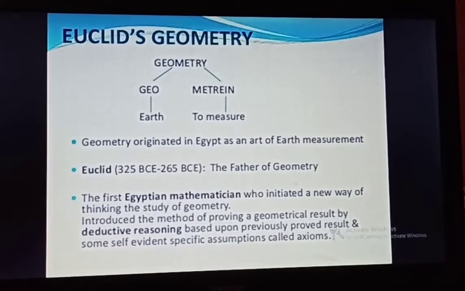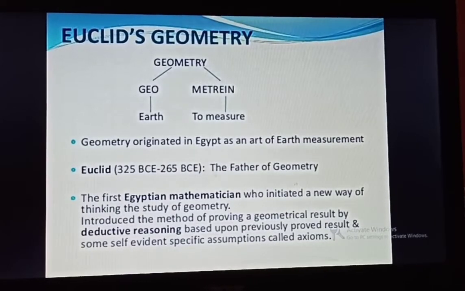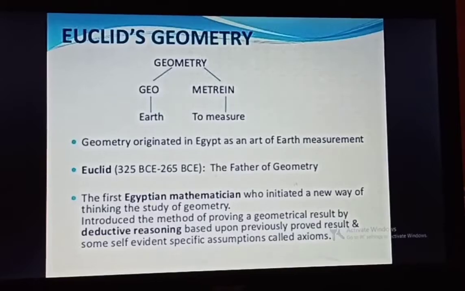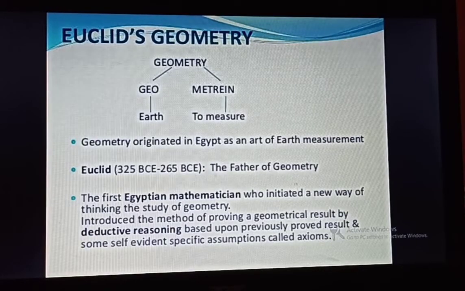Euclid is also known as the father of geometry. He was the first Greek mathematician who initiated a new way of thinking in the study of geometry. He introduced the method of proving a geometrical result by deductive reasoning based upon previously proved results and some self-evident specific assumptions called axioms.